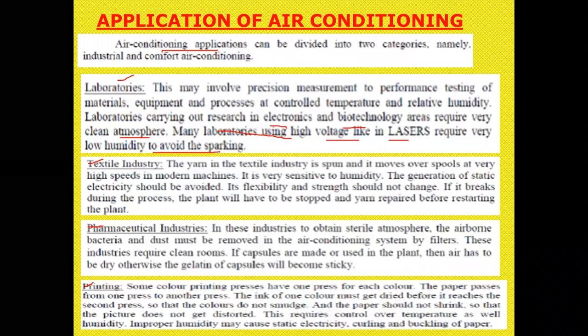So like this, laboratories are using air conditioning in this way. Next one is textile industries. Textile means our clothes, what we are using, cotton. In the textile industry, the yarn is spun and it moves over spools at very high speeds in modern machines.